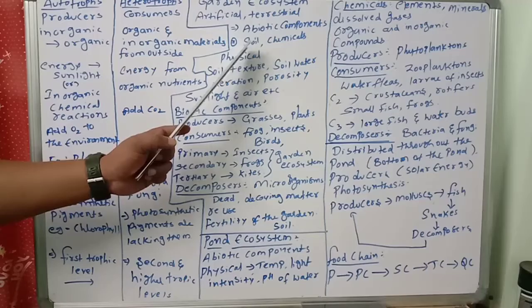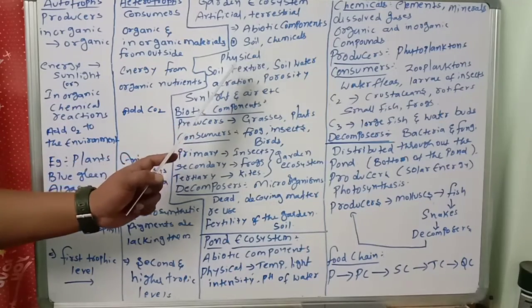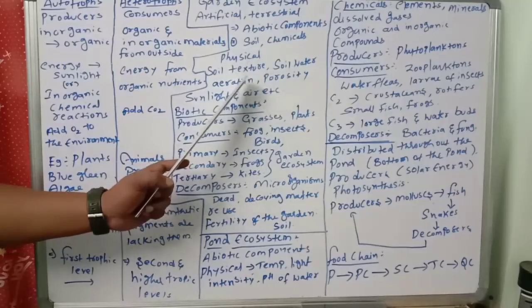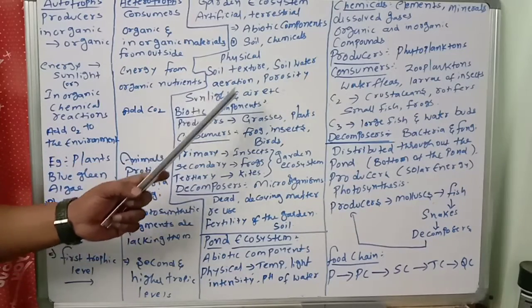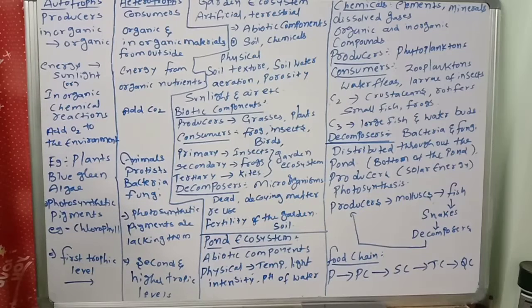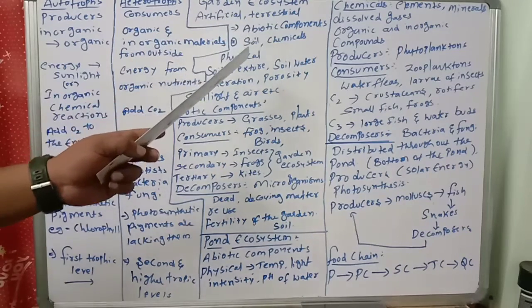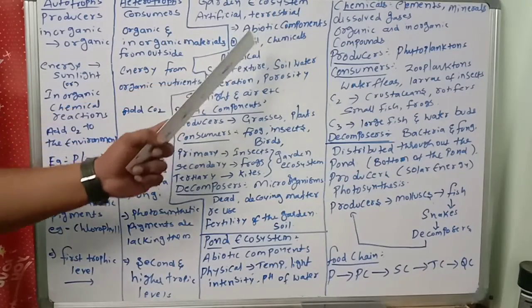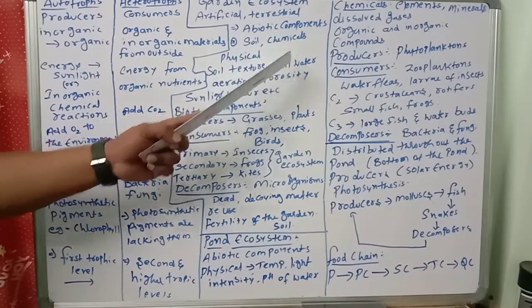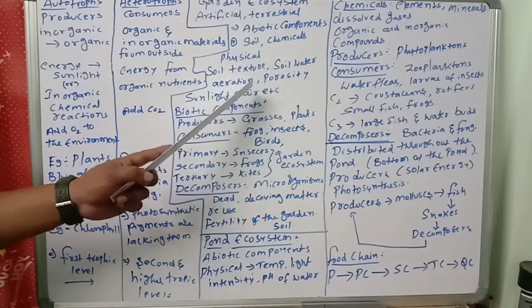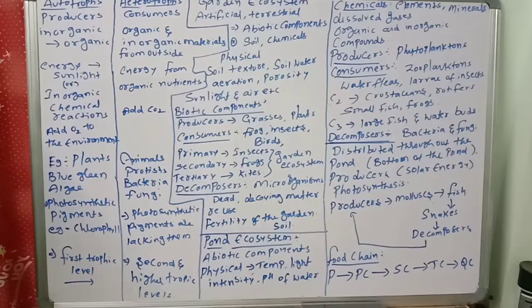Next, what are the physical components? The soil texture, soil water, air, aeration, porosity, sunlight, air, etc. These are all considered physical components, right? So the physical and chemical components together are considered abiotic components. Chemical: soil and the chemicals present in the soil. Physical: soil texture, soil water, aeration, porosity, sunlight, air, etc. These are all considered the abiotic components.